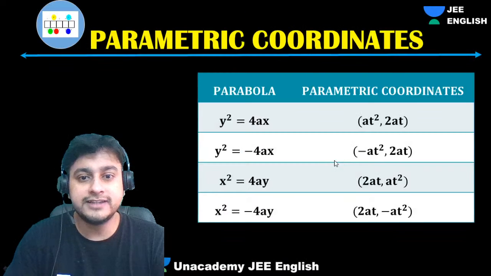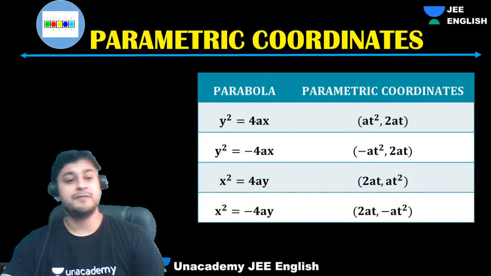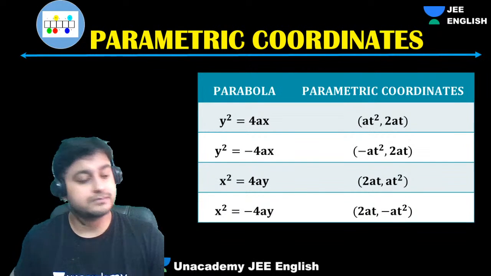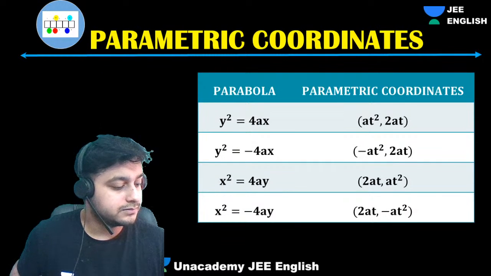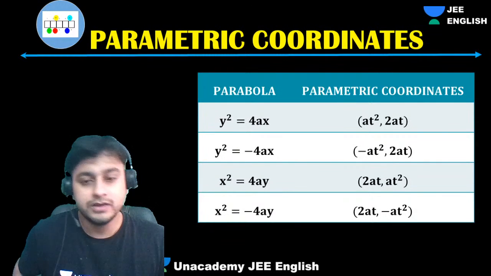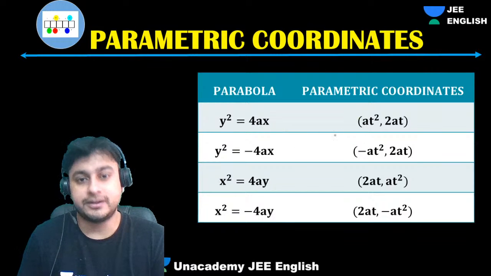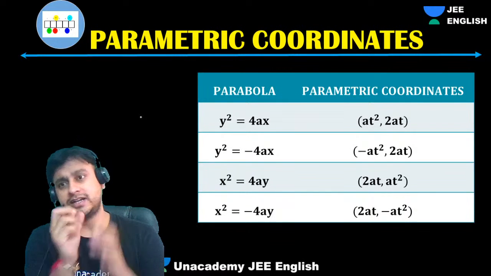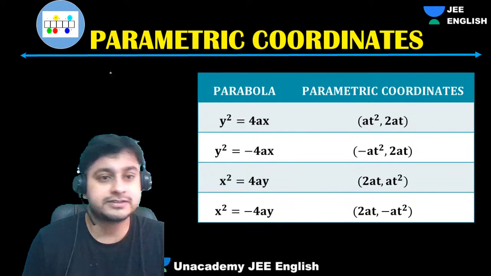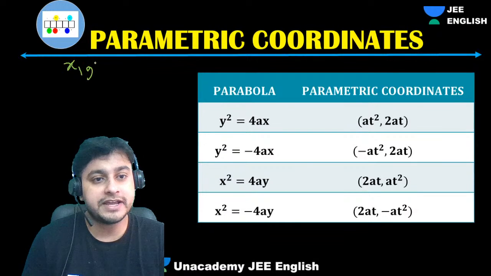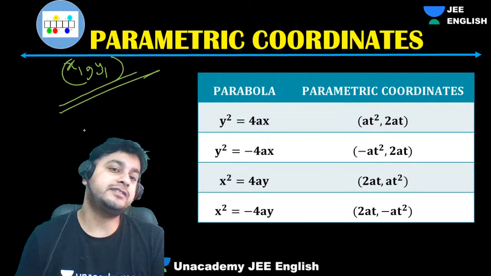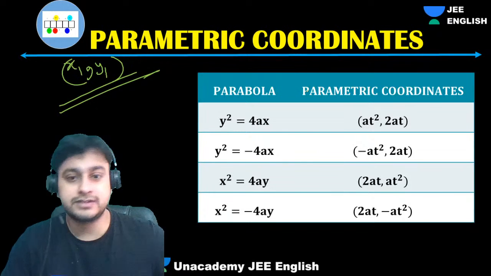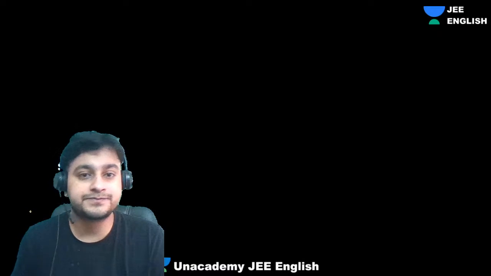Fine. So now let's move ahead, guys, with the parametric coordinates. Very easy to get this one. So guys, parametric coordinates are like this. See here, guys, why parametric? Because we want something subtle. We don't want two variables. In general, any random point you will take as x1 comma y1. That is actually not recommended to solve problems, because you will have two variables. We want a single variable. So what do we do?